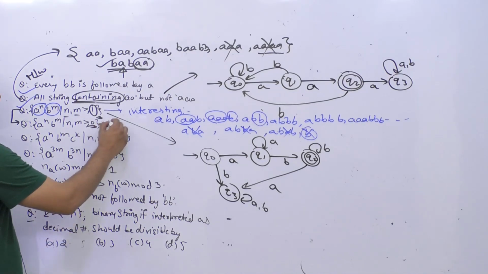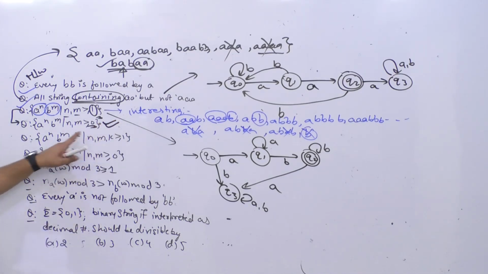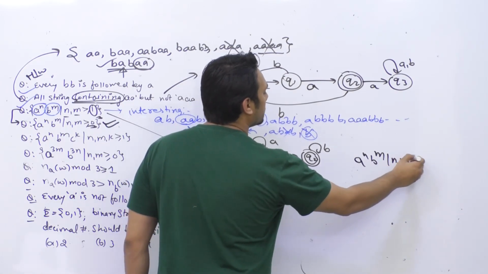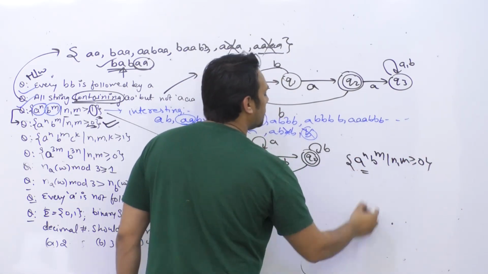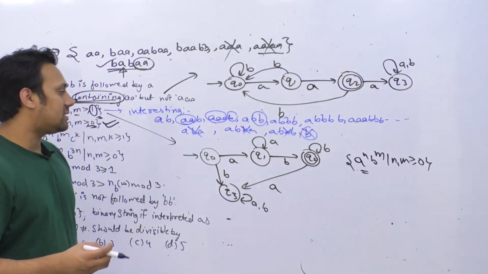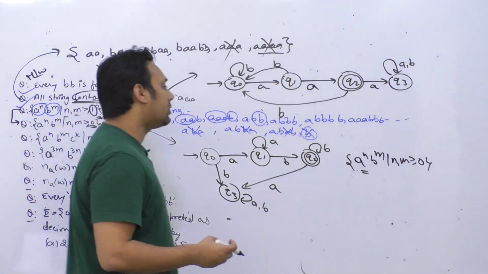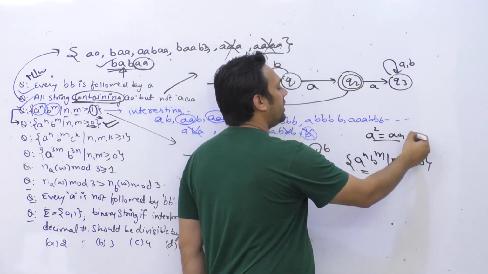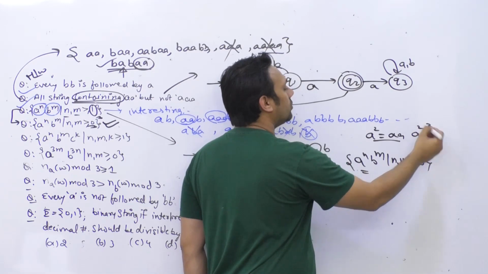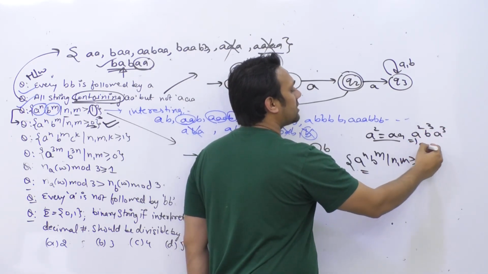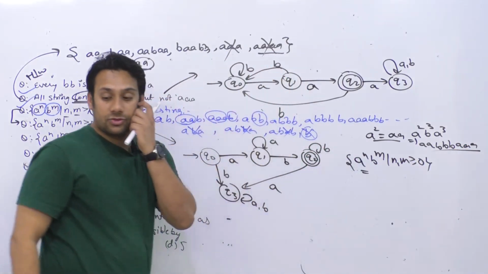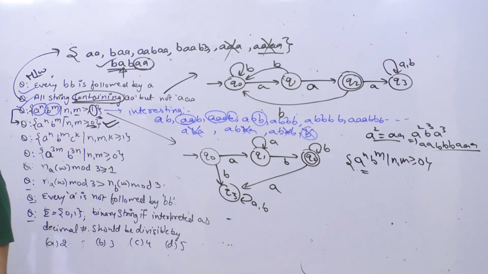But the second part of this problem is a little bit different. Here they are saying that we have a^n b^m such that n, m is greater than or equal to 0. That means the value of n can be 0 as well as the value of m can be 0. When I say a square, it means double a. If I say a square b cube, it means double a and triple b. So whenever we say powers, it means the number of times the symbol repeats.